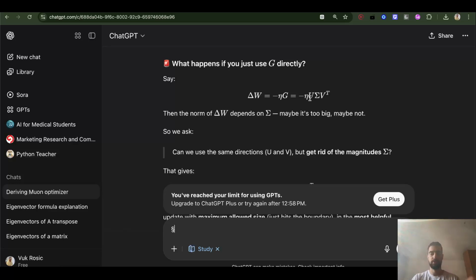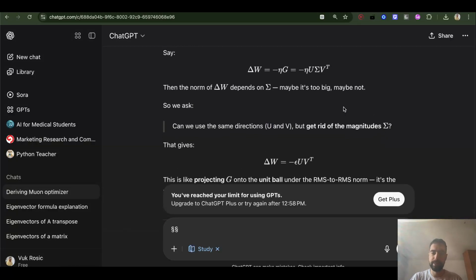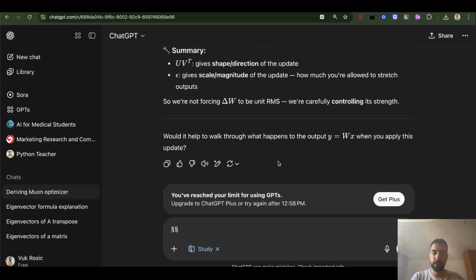It will not stretch. So we will use the same U and V but get rid of the sigma, and we will replace sigma with this epsilon. So basically, instead of having a learning rate times sigma, we will just have this epsilon, which is a hard constraint on how much we want to stretch.